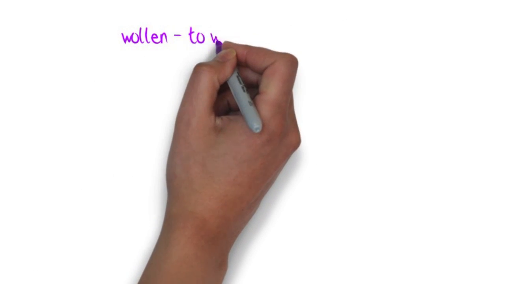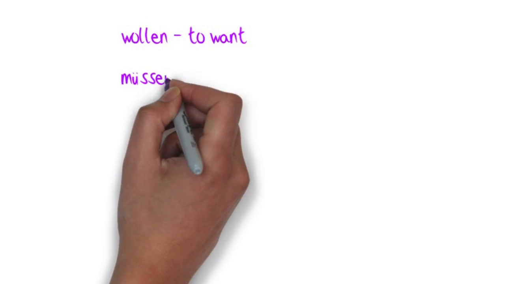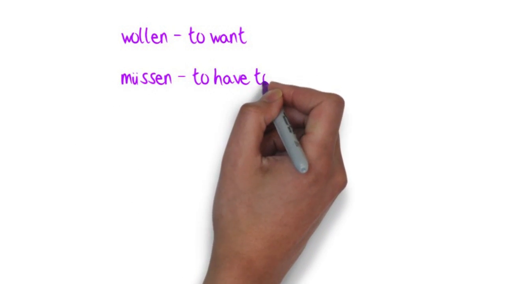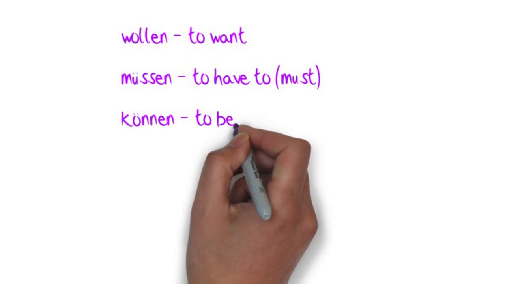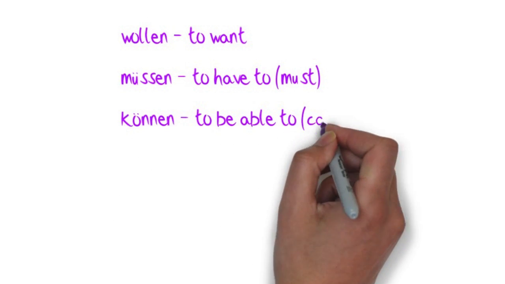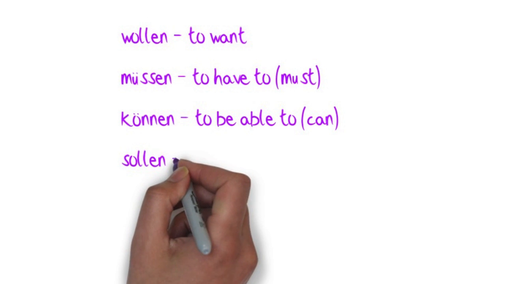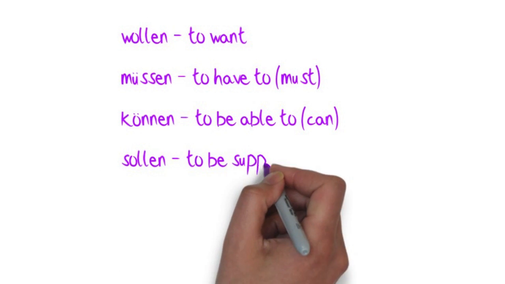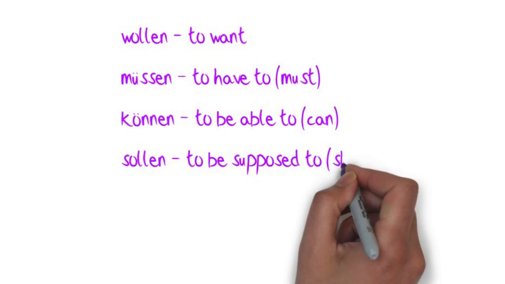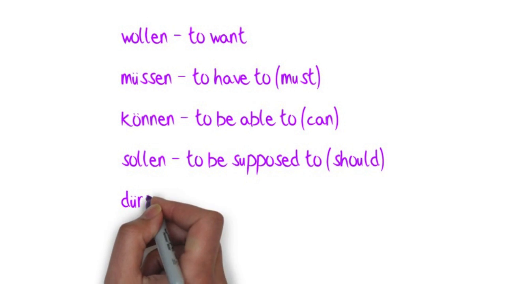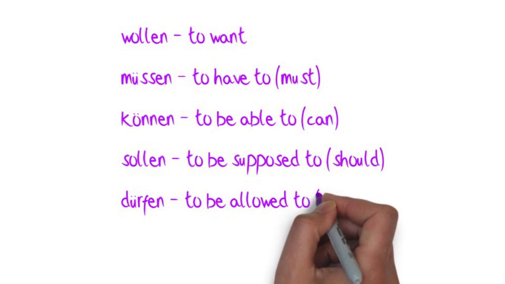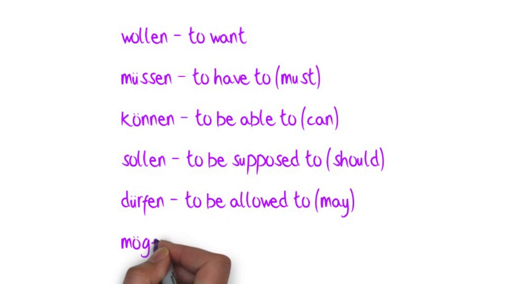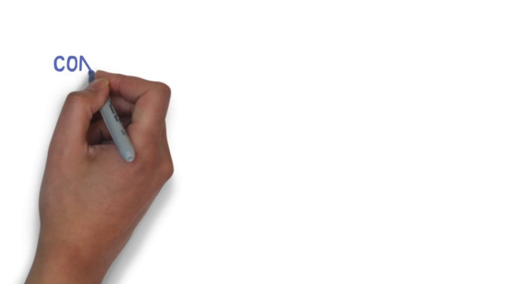The term modal verb refers to 6 German verbs: wollen, to want; müssen, to have to or must; können, to be able to or can; sollen, to be supposed to, or we could say should in English; dürfen, which means to be allowed to, or we would say may a lot of the time in English; and mögen, which means to like.